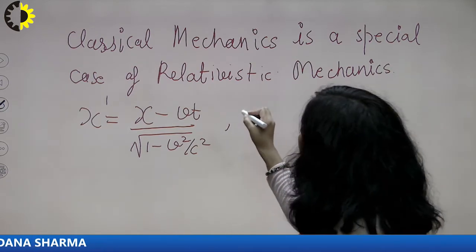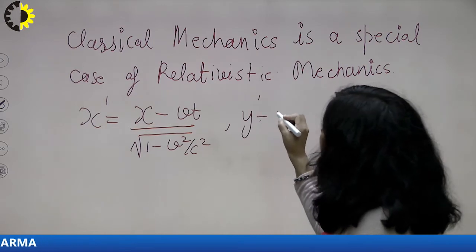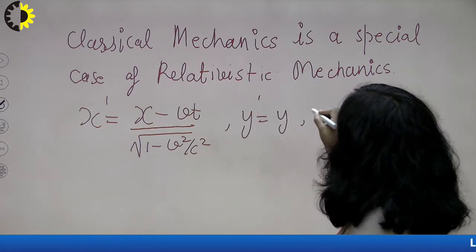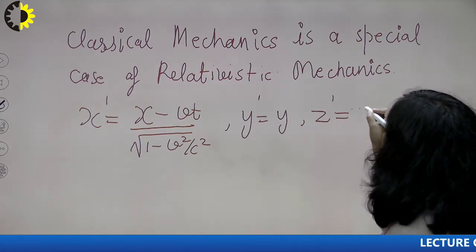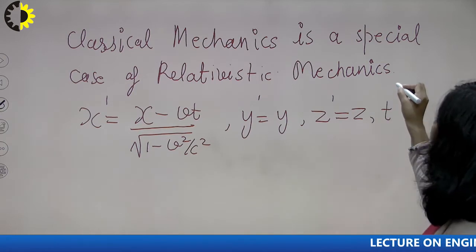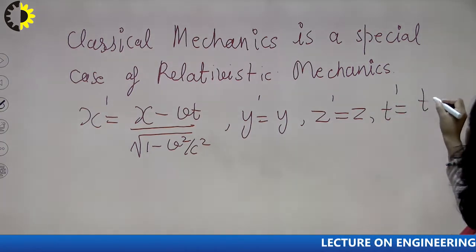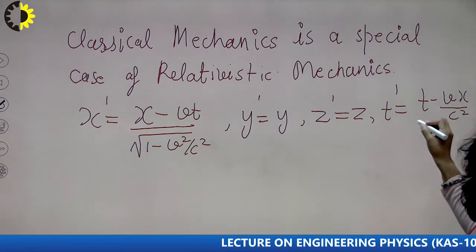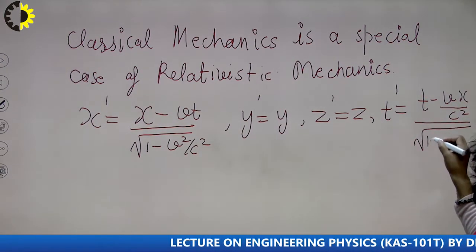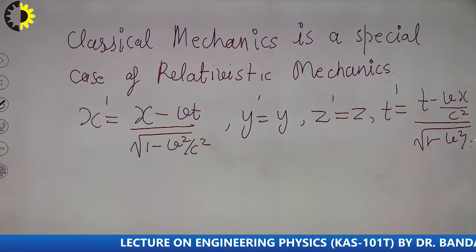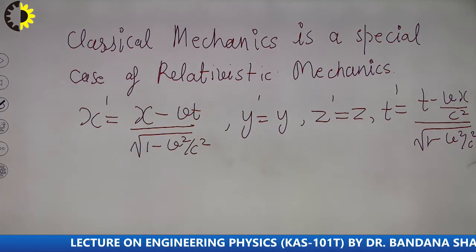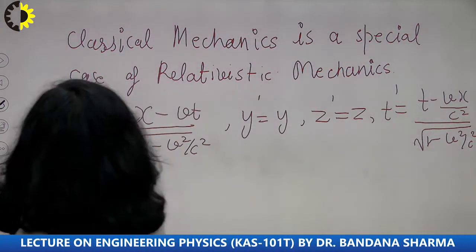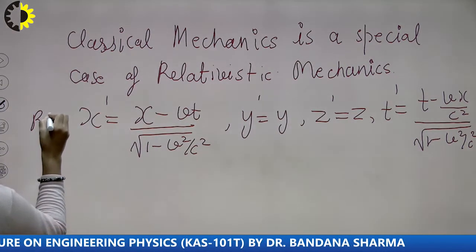And what about the y-axis? y dash is y. What about the z-axis? z dash is z. And what about your time transformation? This is t dash equals (t minus vx upon c square) upon under root of (1 minus v square upon c square). These are your Lorentz equations in relativistic mechanics.